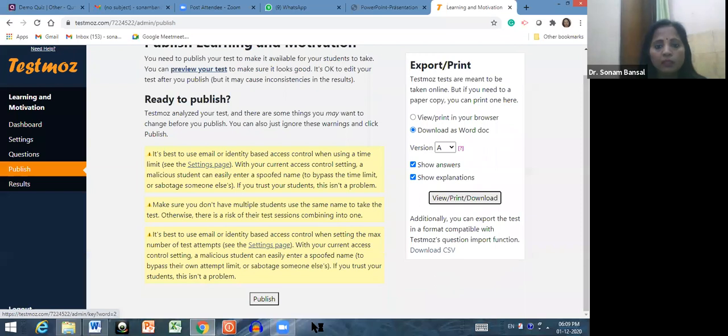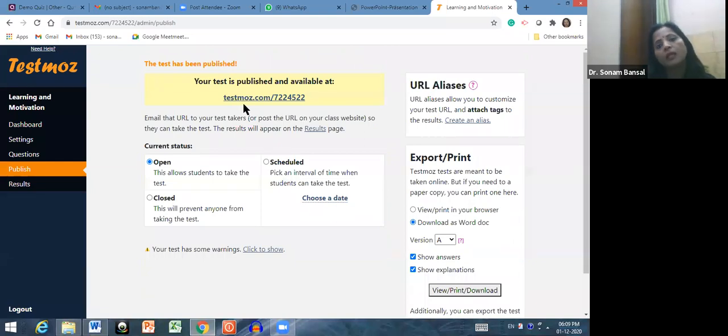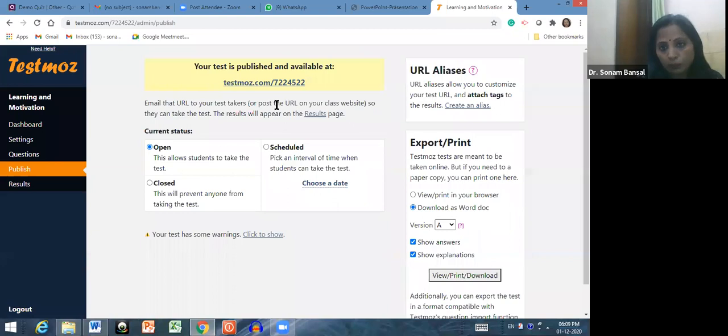Now you can download a CSV form also. And if you want to publish, then after viewing, you can click here on publish. See, now you have to go to Testmoz's site and do this particular test. And this is the Testmoz URL. I will share this in the chat box. When you click here, it will take you to that particular test.